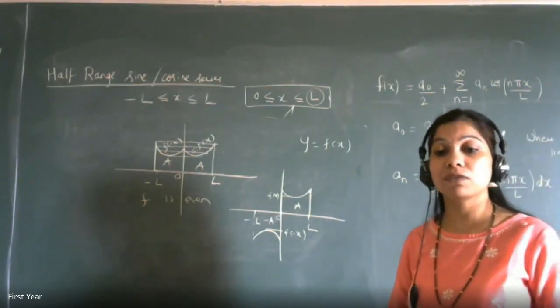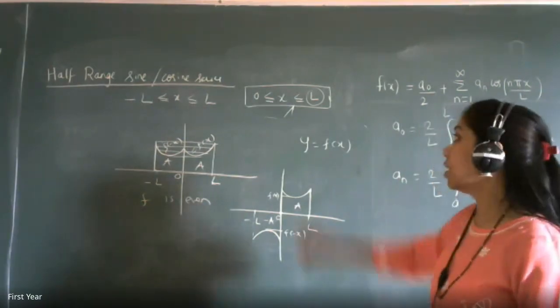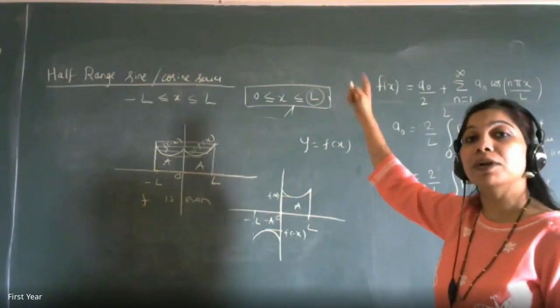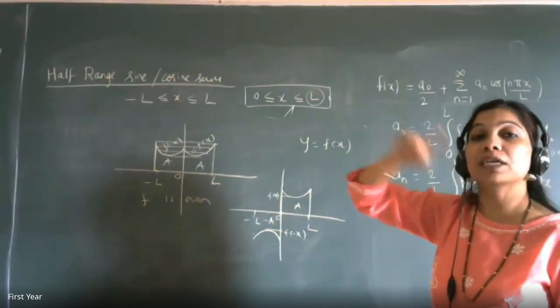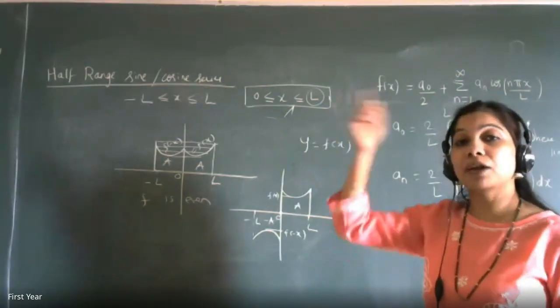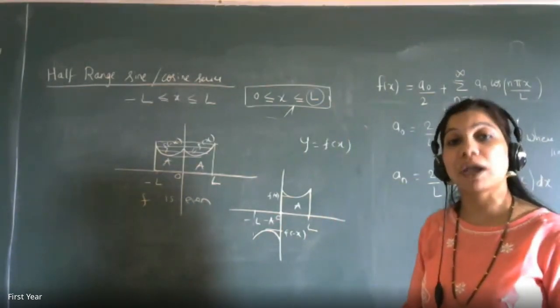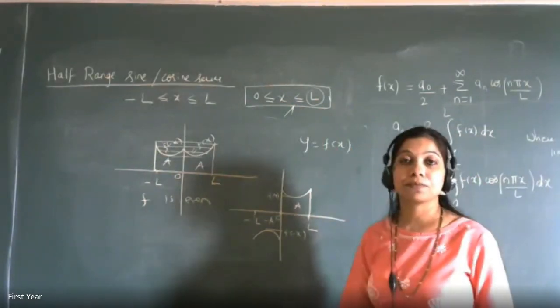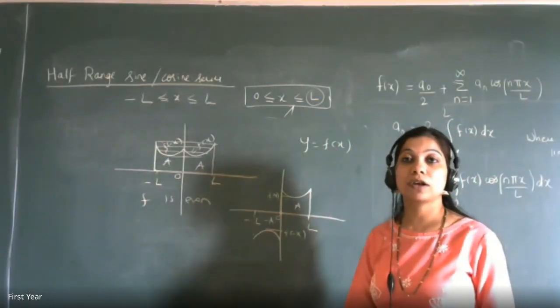Whenever the word half range comes, that means the range which is given, where the function is defined, is half of it. So the upper limit will be directly L. Full range will be minus L to L. So again, if I do the full range, I will say 2L is equal to pi minus of minus pi, and I will get L is equal to pi on 2. So directly what we do, rather than doing that, say L is equal to pi. Is it okay? Clear?